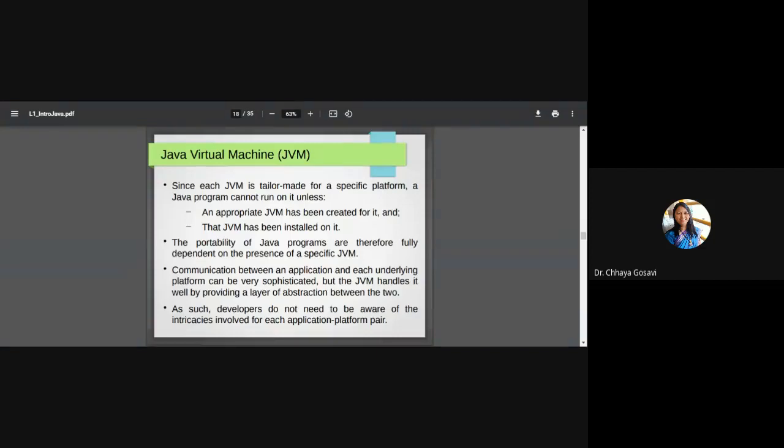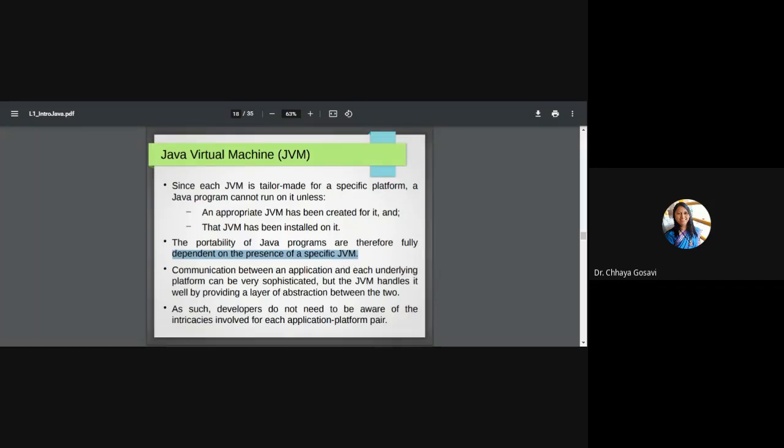Since each JVM is tailor-made for a particular specific platform, a Java program cannot run unless the proper JVM is installed. So the portability of Java programs fully depends on the presence of the specific JVM.